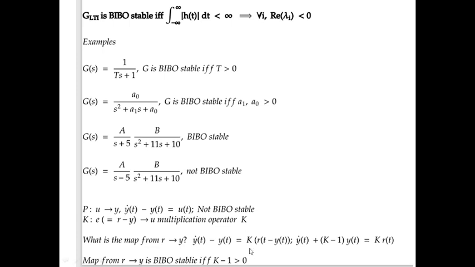So we would expect the denominator to be of the form s plus k minus 1. So for the root to have a negative real part, if we choose k minus 1 to be positive, then we are sure that the denominator would have all the roots with negative real parts. So we'll make the overall system BIBO stable. We'll discuss the further design aspects in the next video. Thank you.